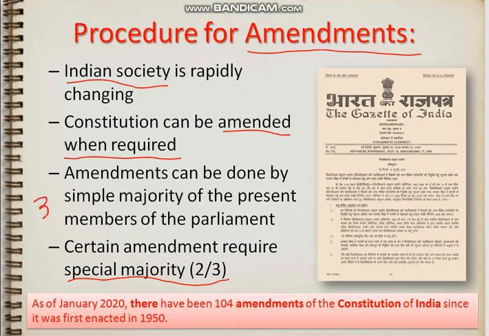So there are three kinds of changes you need to remember. One by simple majority, second by two-third majority of the parliament, and third by two-third or special majority of the parliament and 50% support of the state legislatures. I have given this note here: as of January 2020, there have been 104 amendments of the Constitution of India since it was first enacted in 1950.